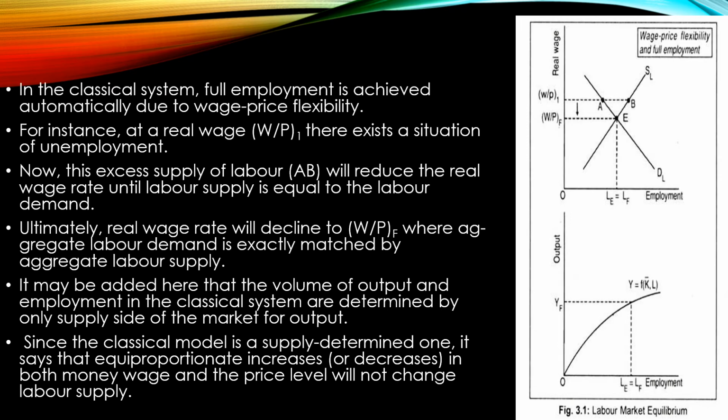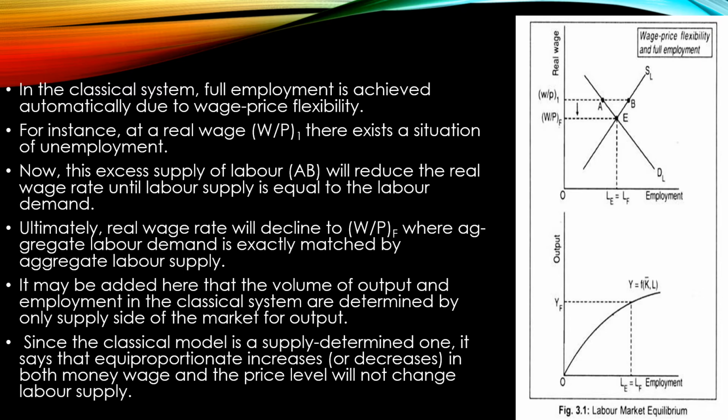This output is produced by the fully employed labor force, and in the classical system full employment is achieved automatically due to wage price flexibility, which is another assumption of the classical model. I have given a detailed description of wage price flexibility in the video I mentioned in the beginning of this video, so please refer to that for details.